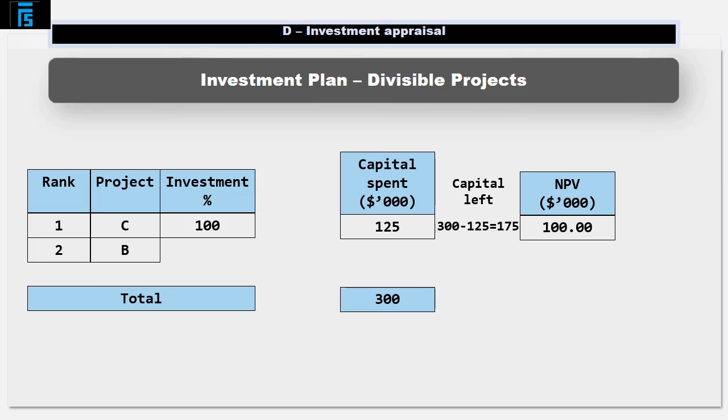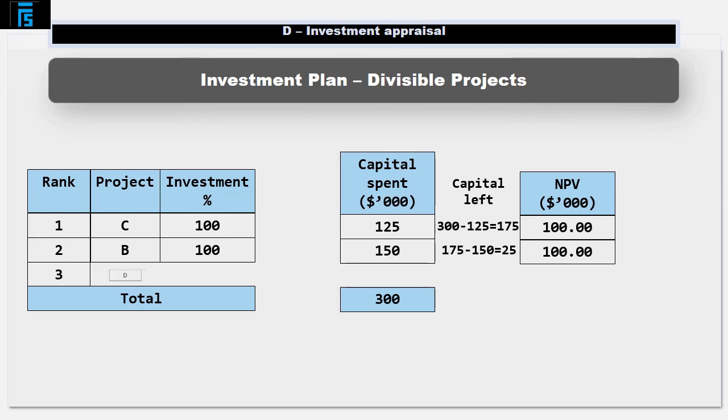So we move on to Project B, which was ranked number 2 on the list. We can also afford to do 100% of Project B as we have $175,000 left to spend, and the full Project B only takes $150,000. This leaves us with $175,000 less $150,000 equals $25,000.